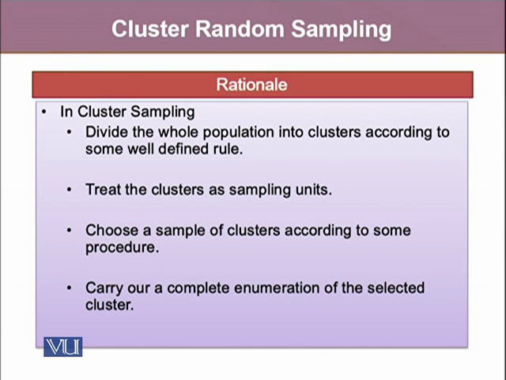And when we group those elements, we call them clusters. In cluster sampling, we divide the whole population into clusters according to some well-defined rule, where we treat the clusters as sampling units. That's what makes it distinct. In other sampling methodologies, our individuals, basic elements, are our sampling units. But in cluster random sampling, our clusters are going to be our sampling units. We use certain statistical methodologies to choose the clusters.